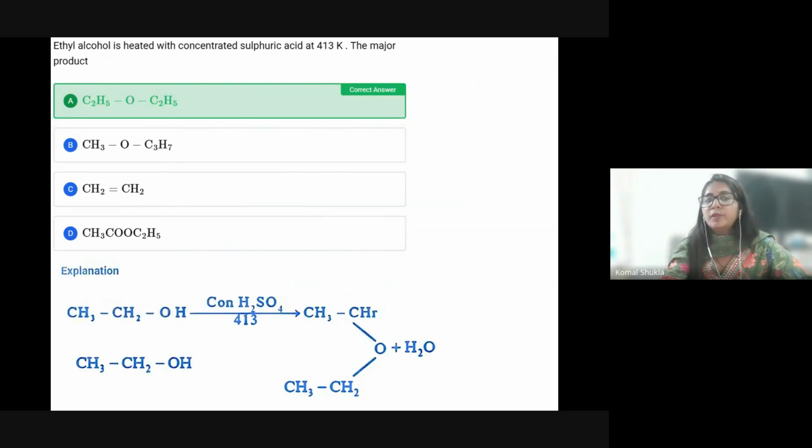So the answer, according to me, will be option A. Very good. Those who are selecting option A are all correct. So very good. Let's go with the next question.